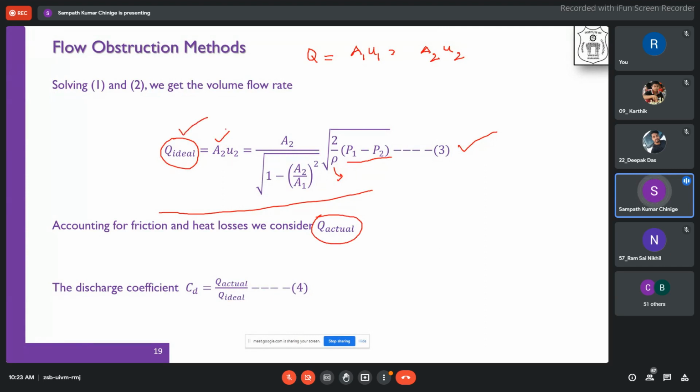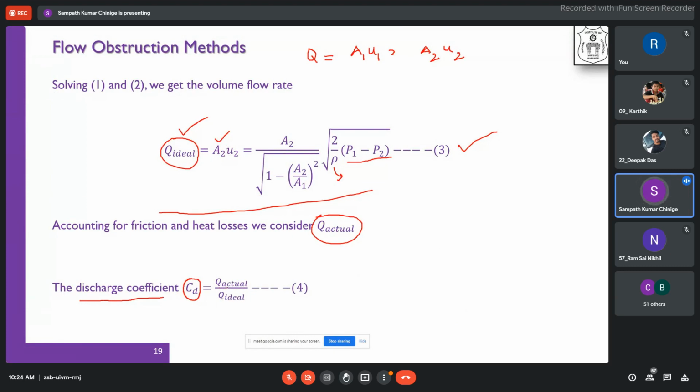So for any ideal obstruction flow meter, we will define a particular coefficient called the discharge coefficient, which is nothing but Q actual by Q ideal.